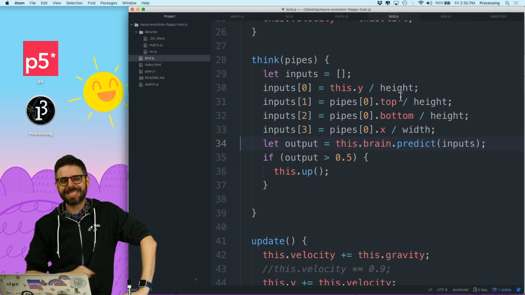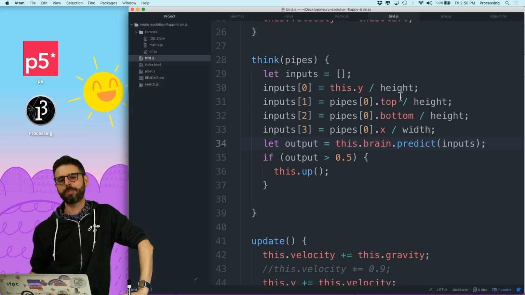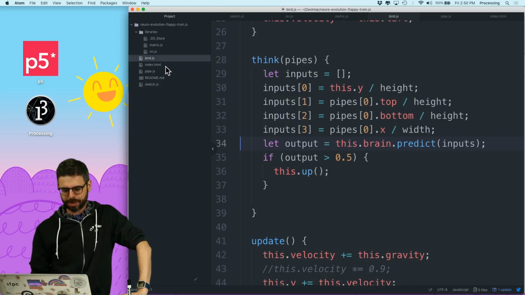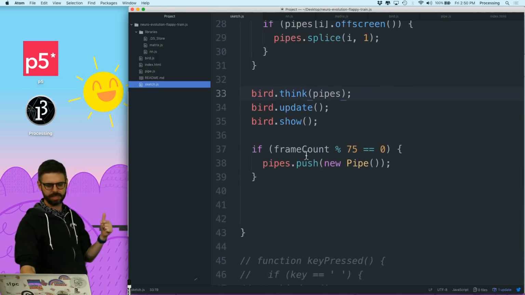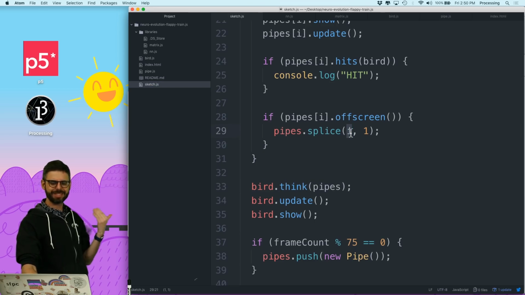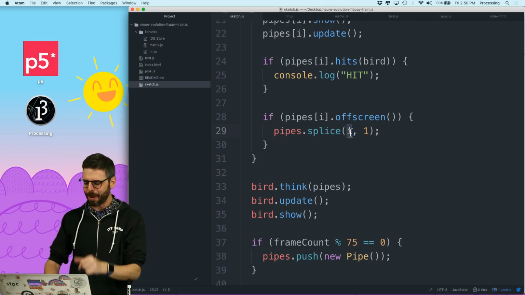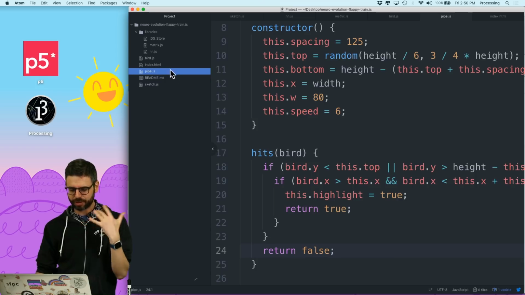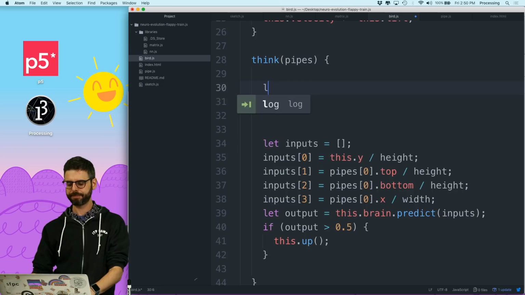I don't know, is pipes 0 the right pipe? I think I probably need an algorithm to check which pipe is actually the one closest. Let me look at the main sketch. How do I add the pipes? Yeah, so first of all, the pipes are getting added to the end. And if the pipe goes off screen, it gets deleted from its spot, which would typically be the earliest one. So it might work. But let's be smart about this. I'm overdoing it, but let's actually find the closest pipe.